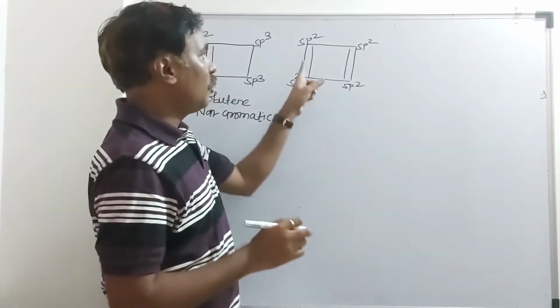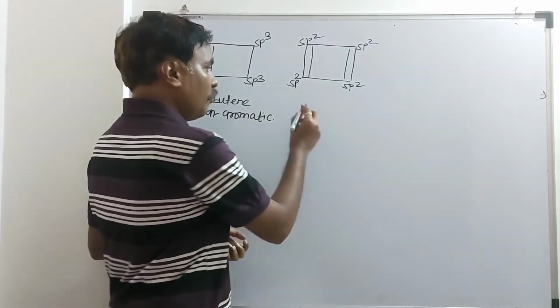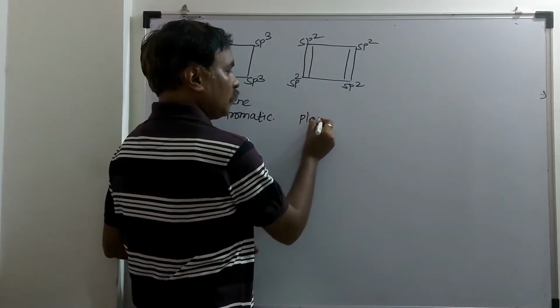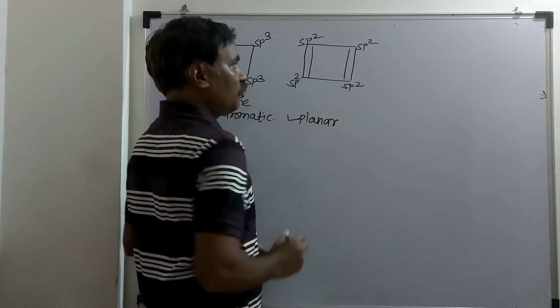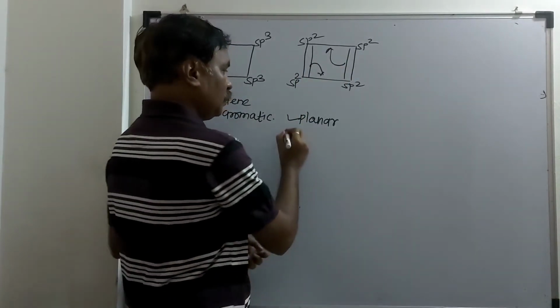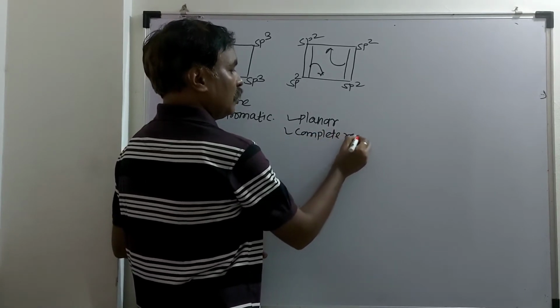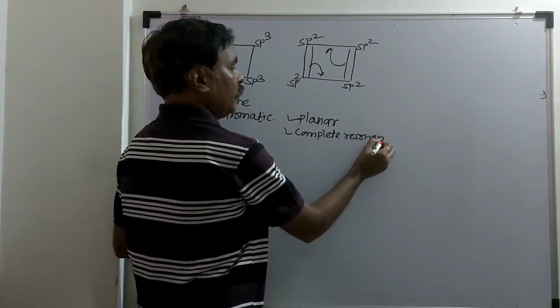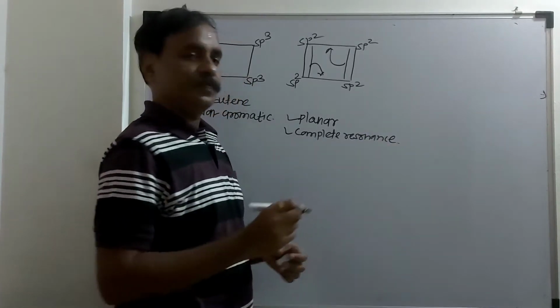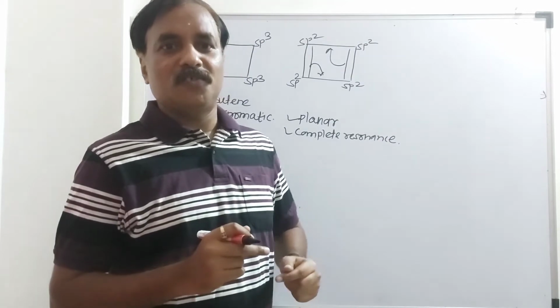There is alternate double and single bonding: double, single, double, single. And the compound is planar. There is a complete resonance like this, and there is a complete delocalization of pi electrons.